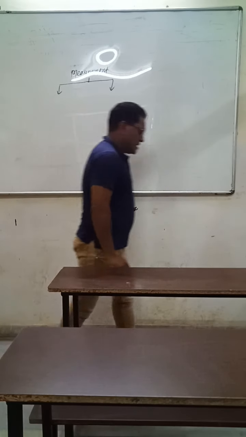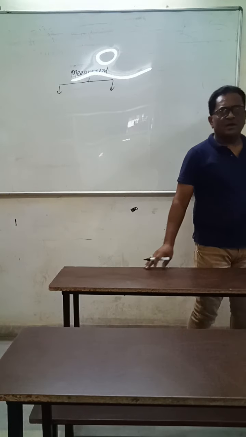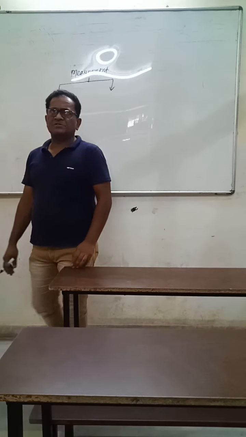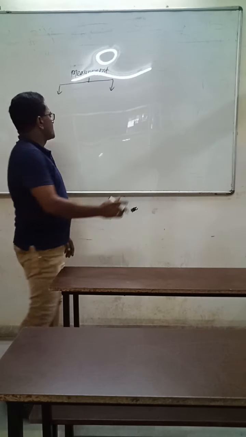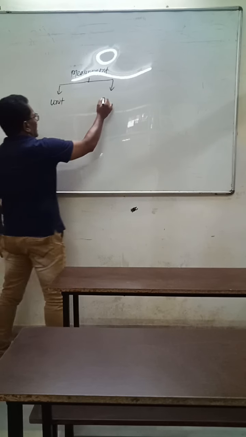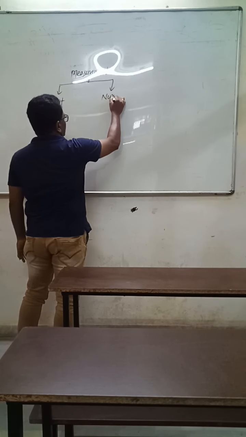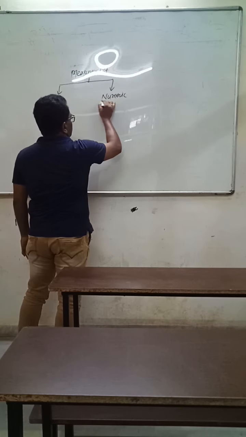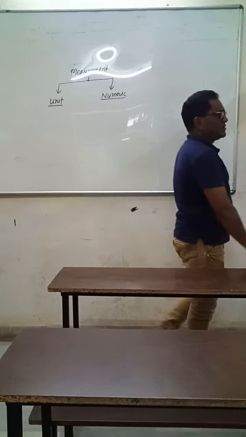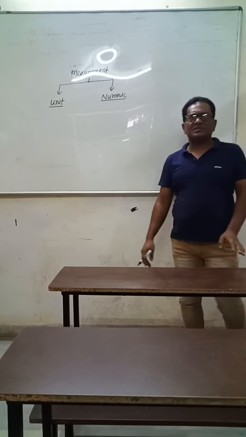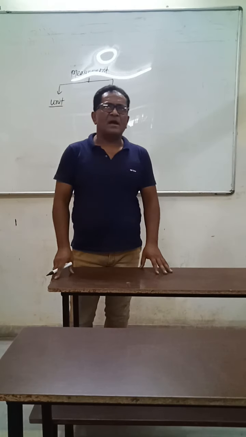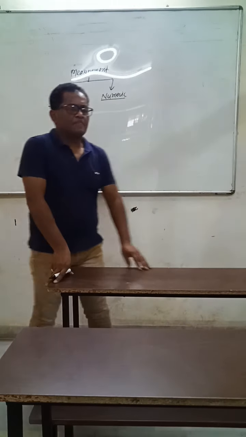Measurement of any physical quantity always consists of two parts: unit part and numeric part.